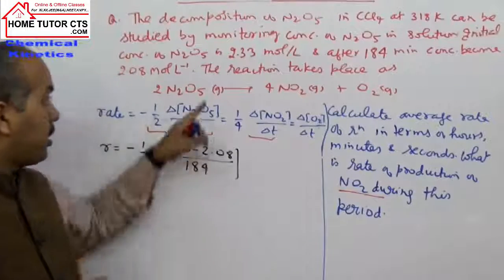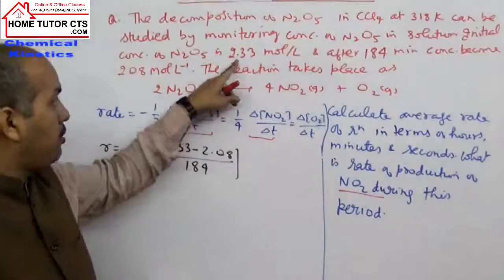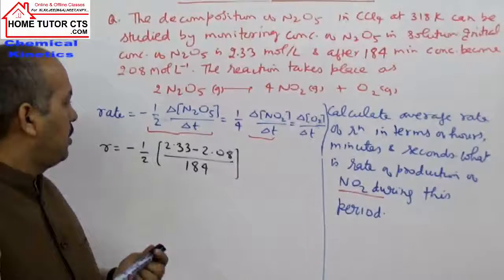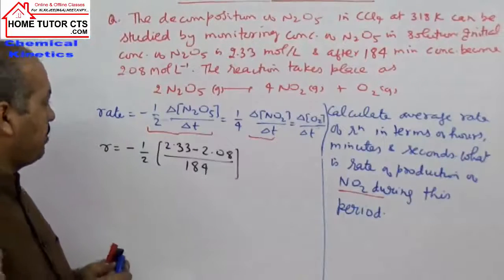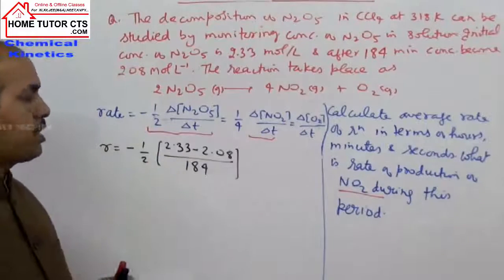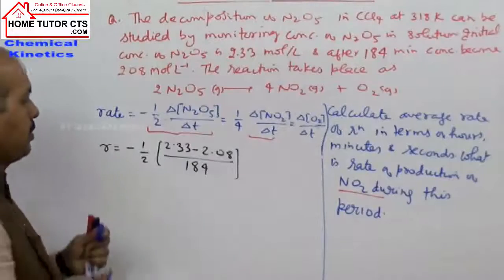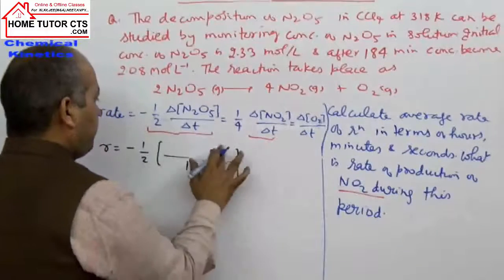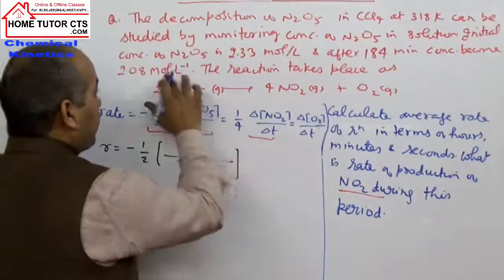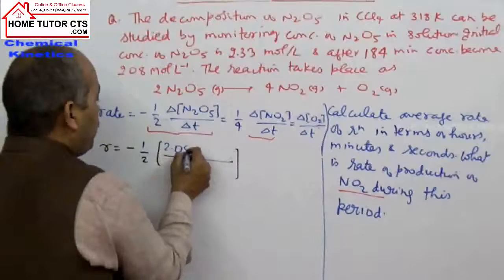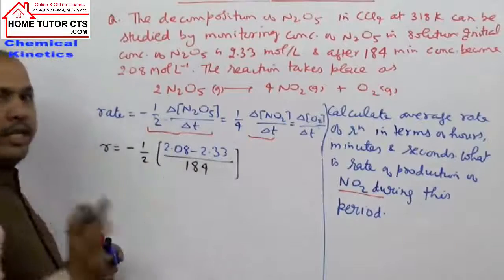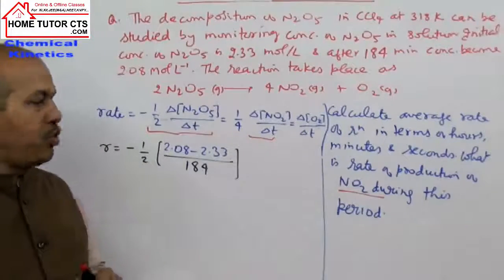The difference is taken as final concentration 2.08 minus initial concentration. The negative sign is already outside, so the rate will be positive.